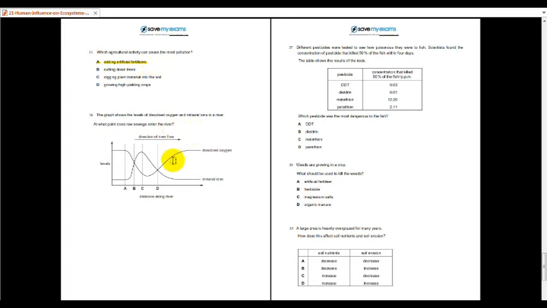So this one, you have to look at the number of higher mineral ions. Whenever there's increased concentration of mineral ions and lowest concentration of dissolved oxygen, that's the point where the sewage enters the river. So the answer is C.